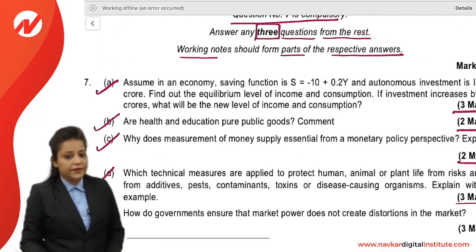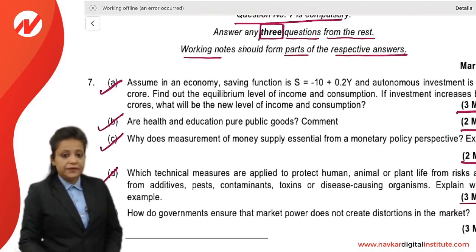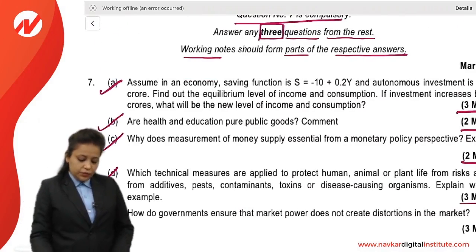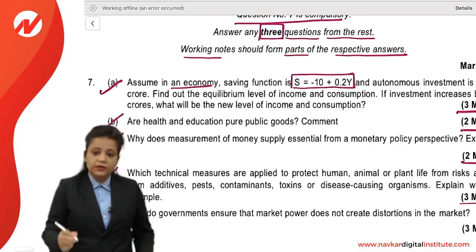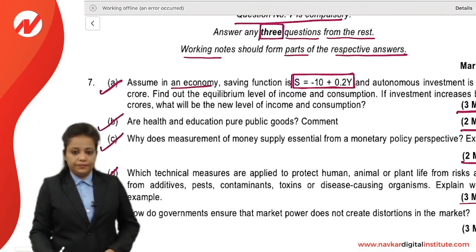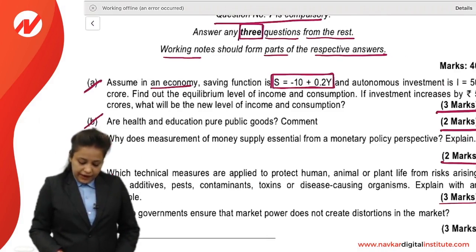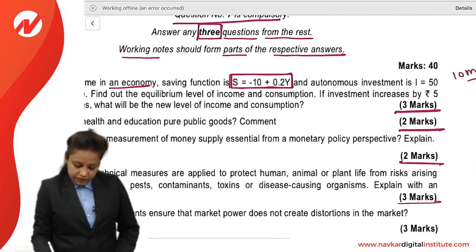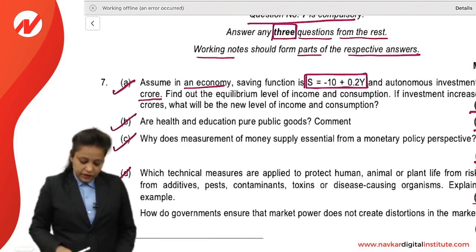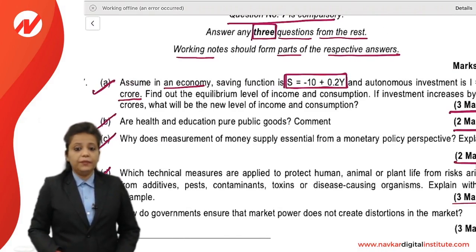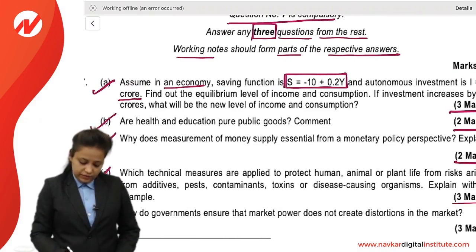Question number 7a. Assume in an economy, the saving function is this. And autonomous investment is 50 crore. Find out the equilibrium level of income and consumption.